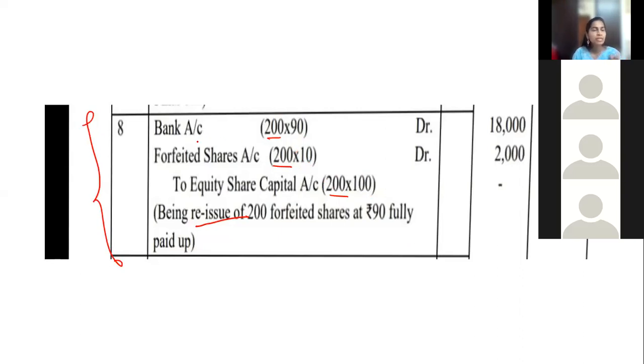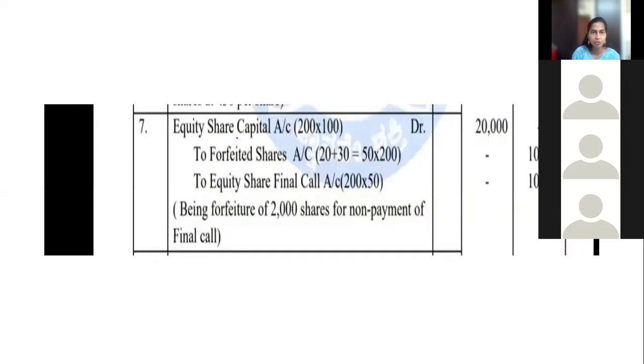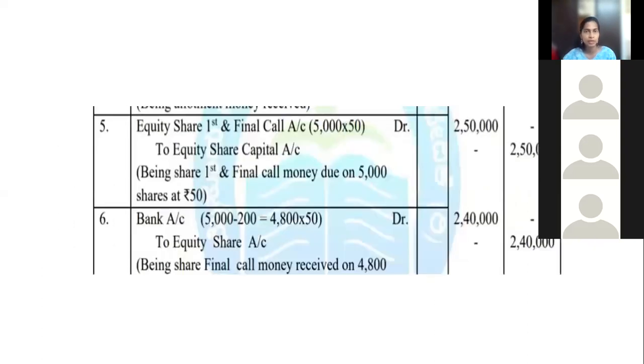Bank, how much money is it reissued for? See the question. It is issued at 90 rupees, it is selling. So 90 rupees money the company is receiving and it is deposited into the bank. So 200 into 90, you will get 18,000. Yes, this we will calculate next. Equity share capital rate is what? Just now I told in the question, in the seventh entry, what capital rate we have taken? Capital rate is 100. It is given in the question.